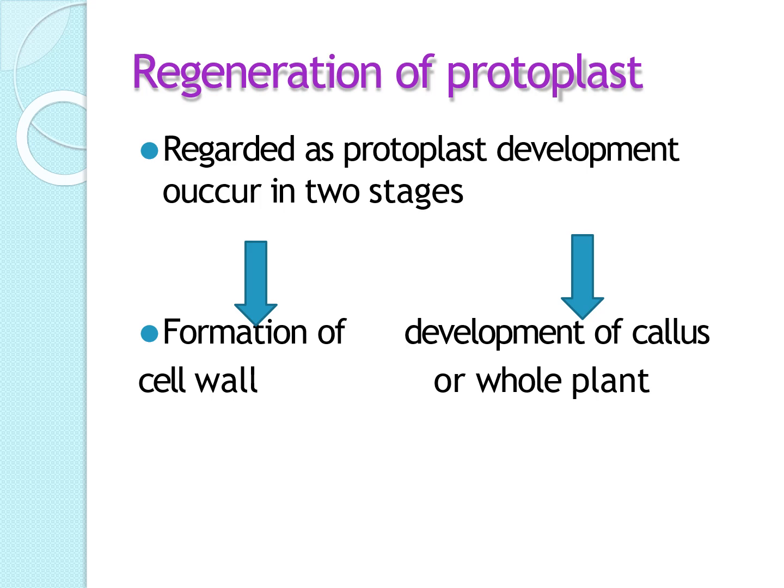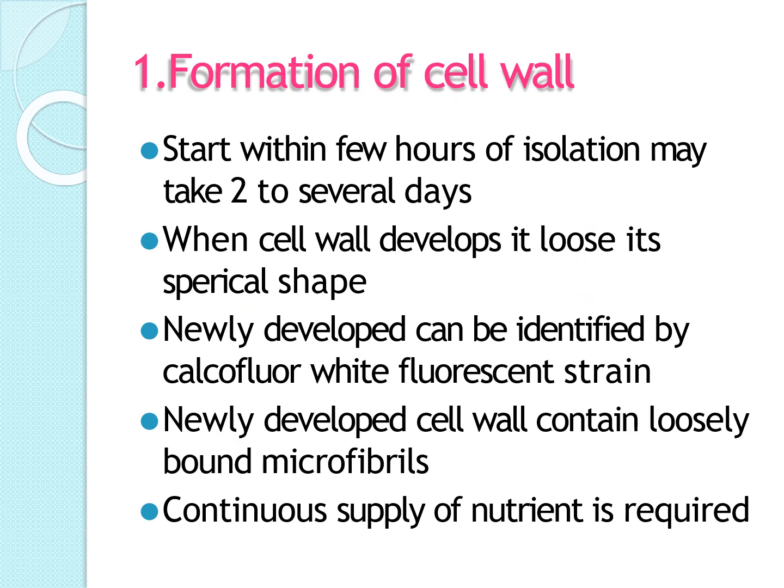And next is regeneration of protoplast, in which protoplast development occurs in two stages. One is formation of the cell wall, another is development of callus or whole plant. Formation of the cell wall starts within a few hours of isolation and takes nearly 2 to several days.